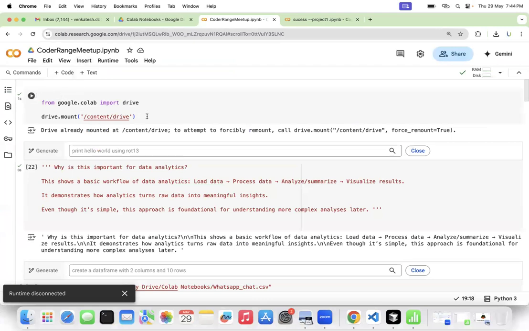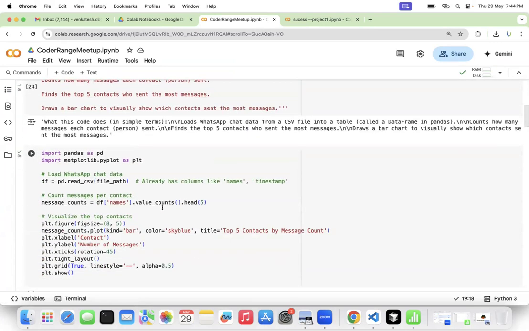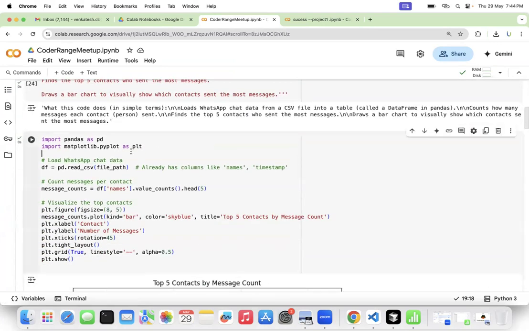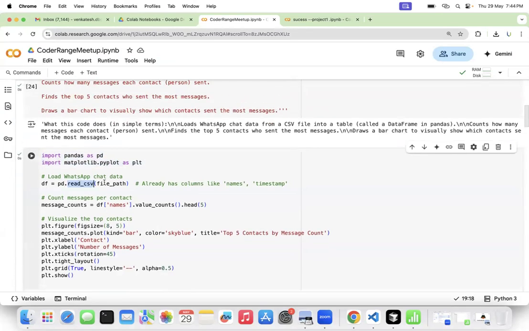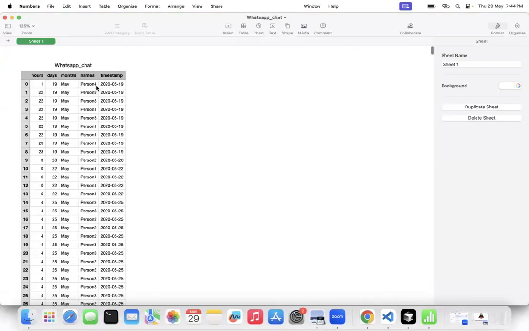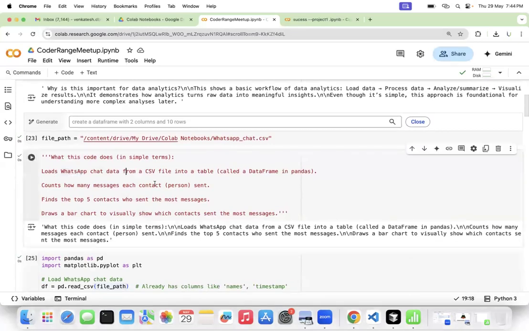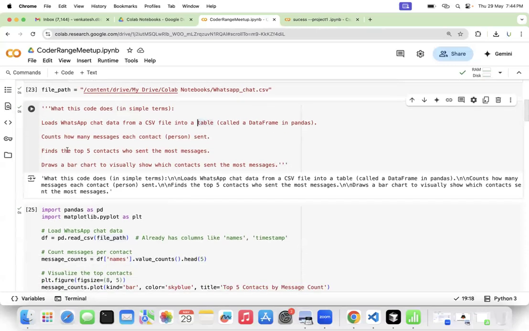In this Google Colab, first let me show what I'm going to do. You can see I'm importing some packages: pandas and matplotlib. I'm opening this file, which has the hours, days, months, names and timestamps of the data. I will first load this WhatsApp chat data from the CSV file, then count how many messages each contact person has sent, and find the top 5 contacts who have sent the most messages.